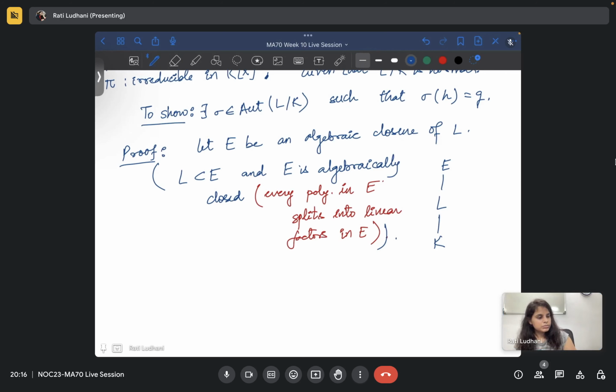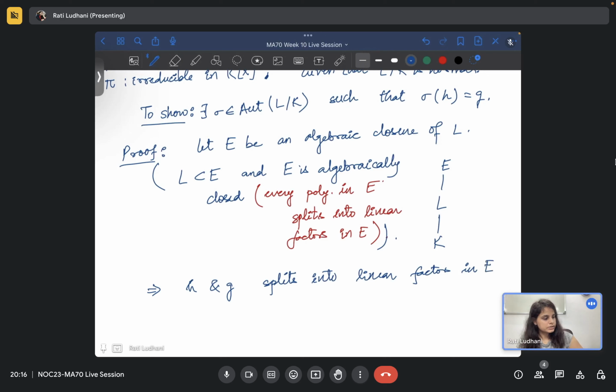Now, this implies h and g split into linear factors in E[x], right?